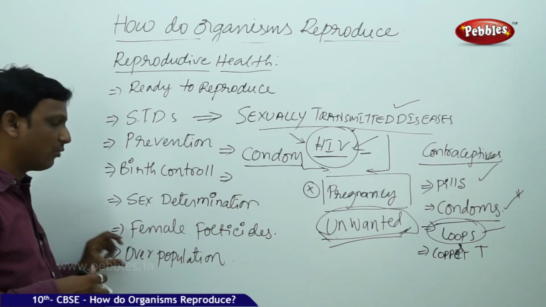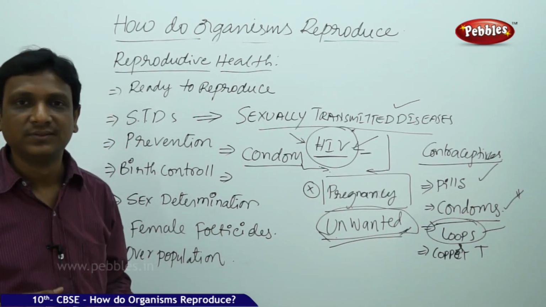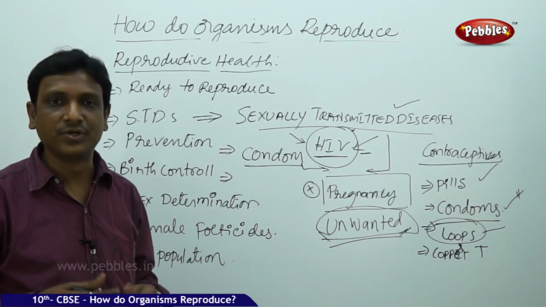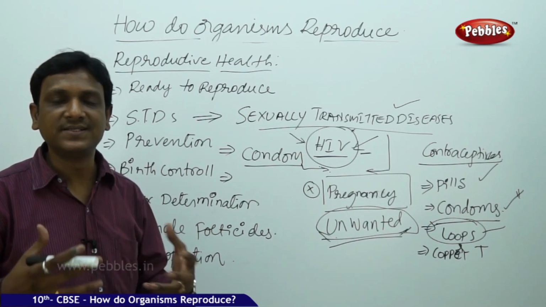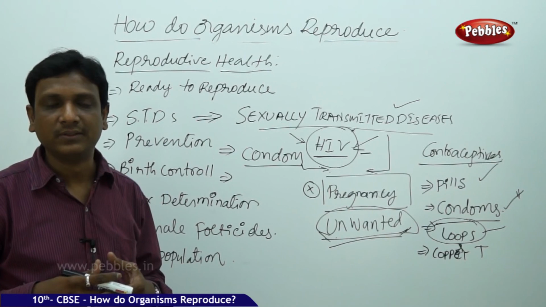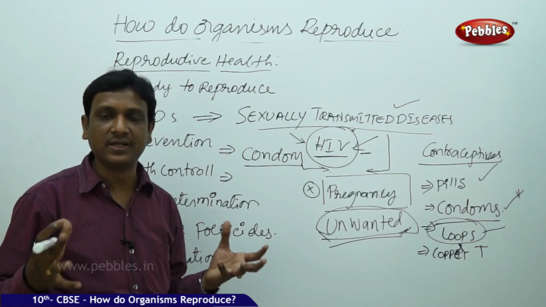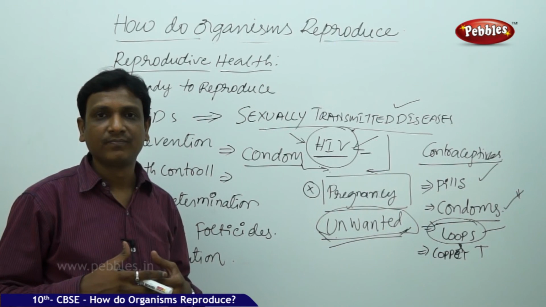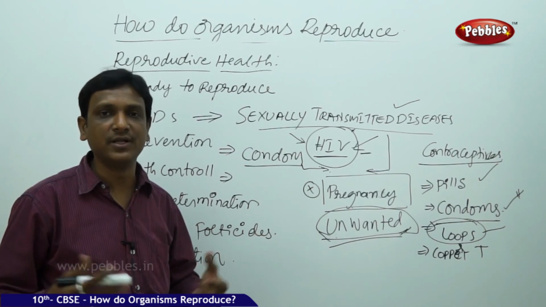So the next one is overpopulation. By the process of reproduction, the population increases. So why is this process there in living organisms, in humans? Why should living organisms reproduce? There is a lot of population. Many socialists say that overpopulation is the main reason for all the problems now. The population is growing on the planet. That is the main problem for all these things. All the people are not able to get the basic amenities, and all the people are not able to live comfortably. But in the view of science, yes, reproduction is a natural ability of the organism.